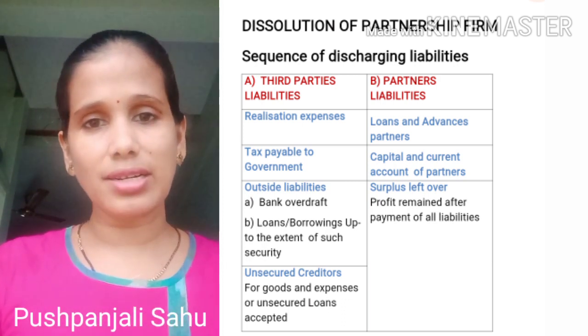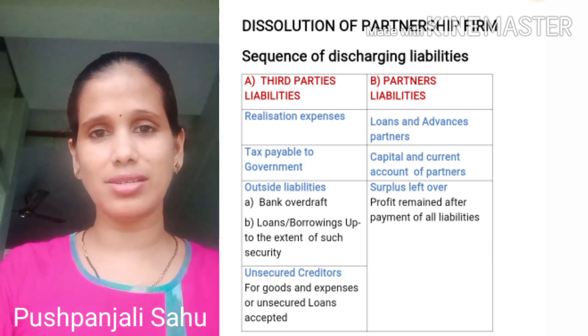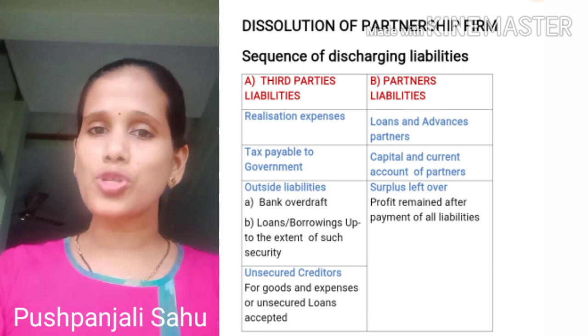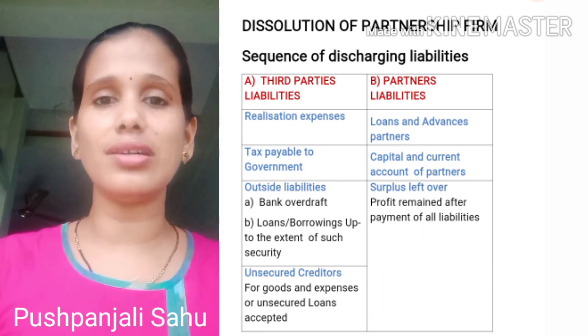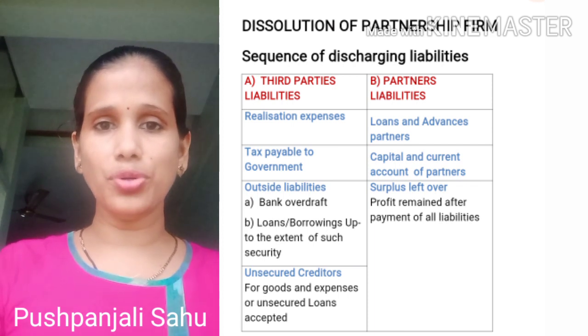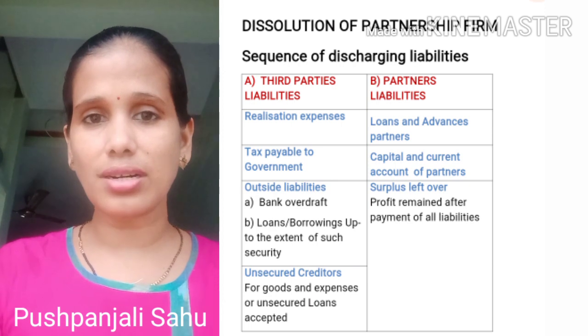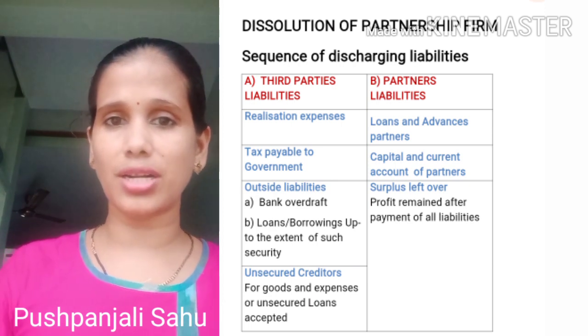Now in your partner's liability, the very first thing that you have to pay to the partners is to those partners who had given a certain amount as advance to you, it means to the partnership firm, or who have given a certain loan amount to the partnership firm.